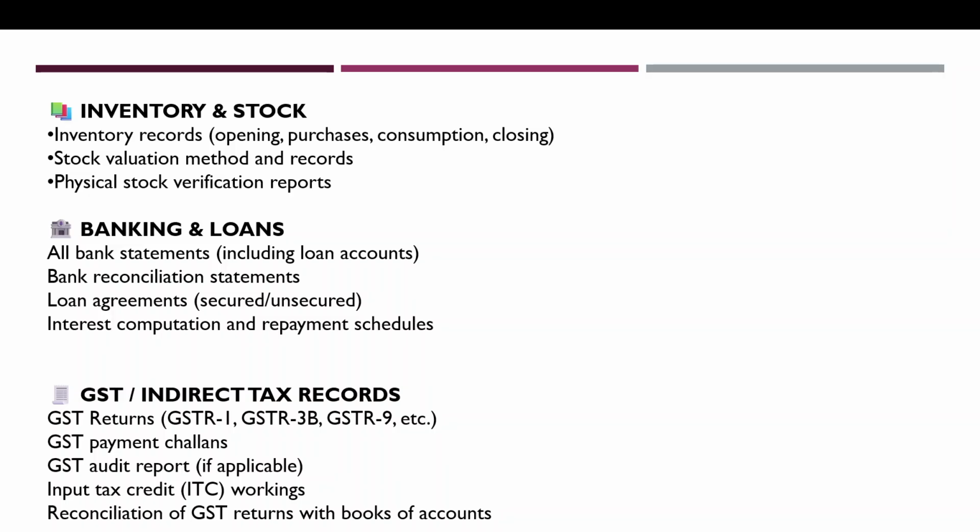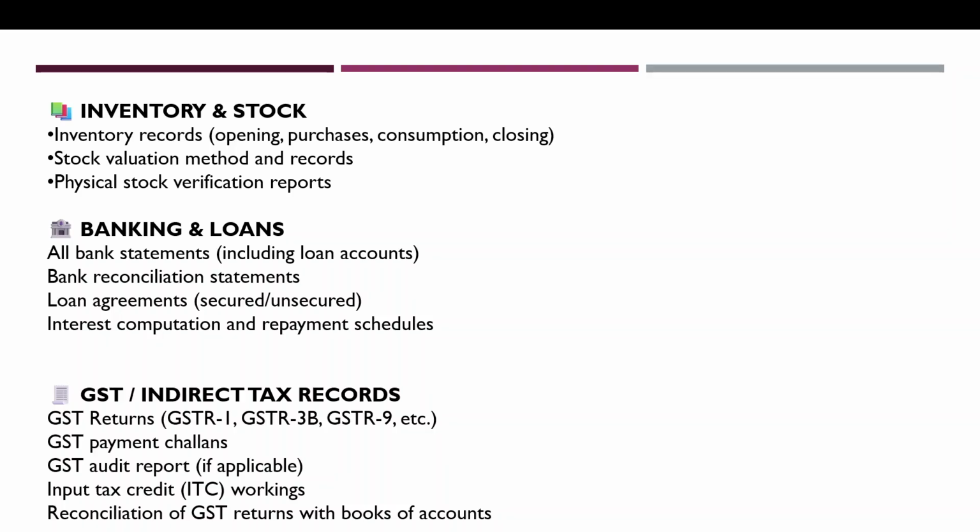So friends, after that, regarding the inventory and stock, what should we have? So we should have the inventory records, opening, purchase, consumption, and closing. So friends, we should ask from the client the production data in case of manufacturing company or in case of trading company, so how they have the data.